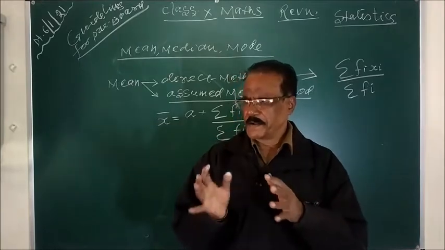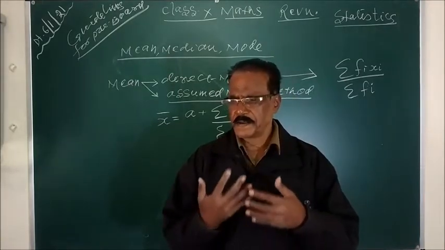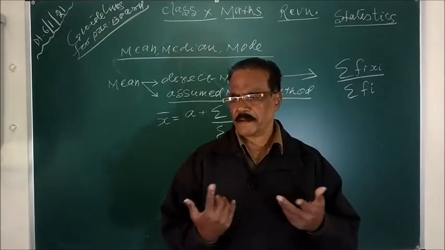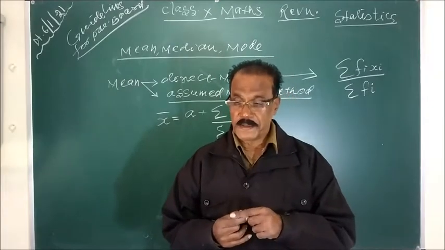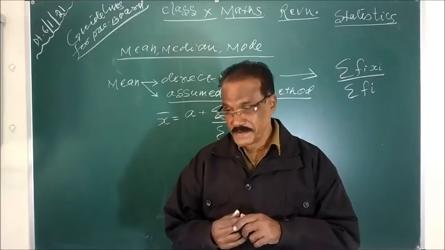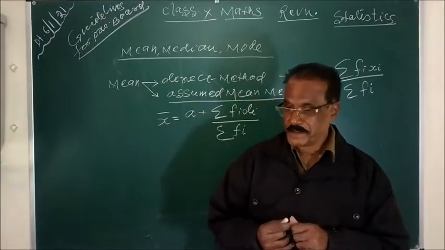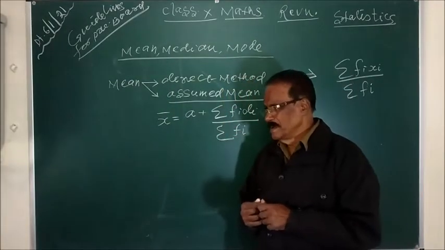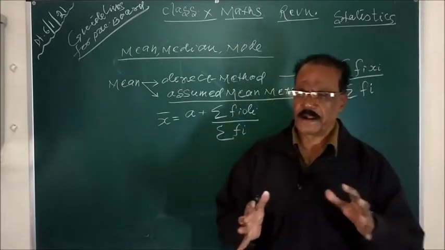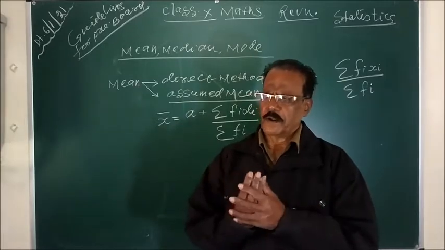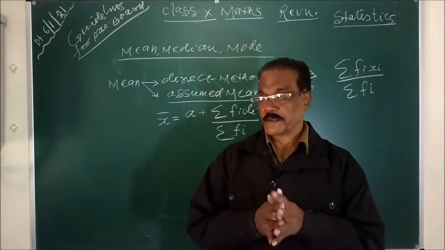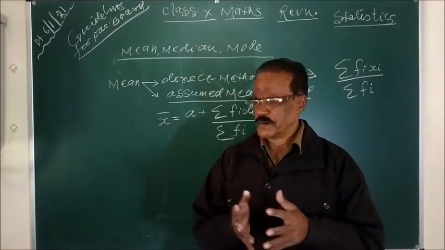So there are 13 cards in heart, in diamond, in club and spade. And you should also remember that black cards are 26, 13 spade and 13 club. And similarly in red cards, 13 heart and 13 diamond. So 52 cards all in all. Joker is excluded. No question of joker here.